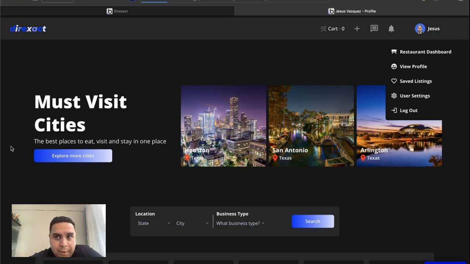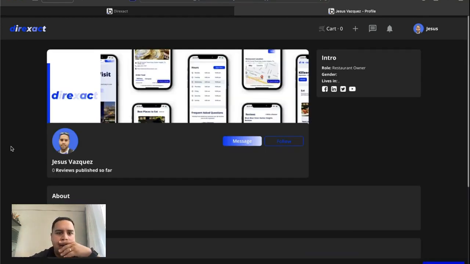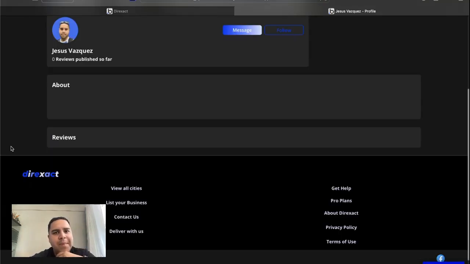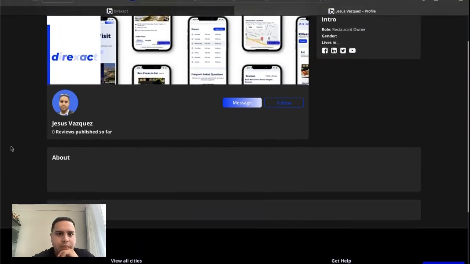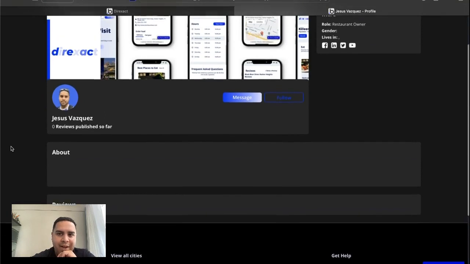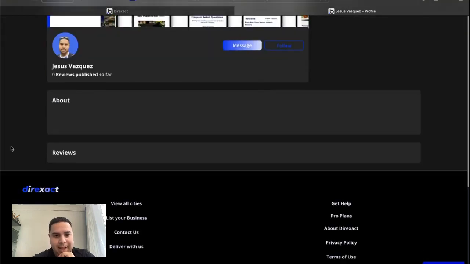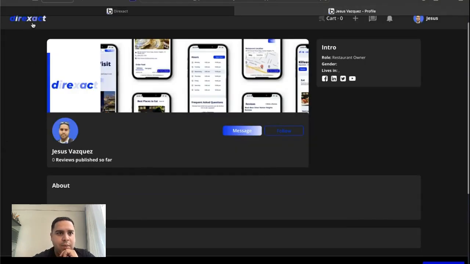We got the user profiles. So there you can see like labels and stuff like that. We're going to bring some social media like pictures onto this profile. That won't be available until much later on. That's something that will be coming out probably towards the end of this year. But if that's something that you're looking for in a directory website, definitely Direxact is something awesome.